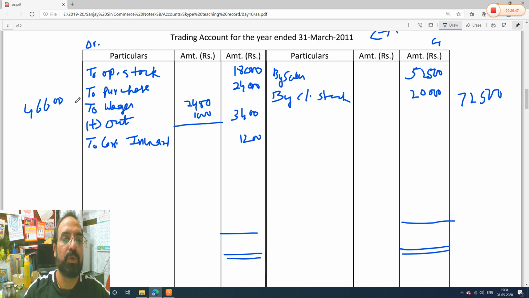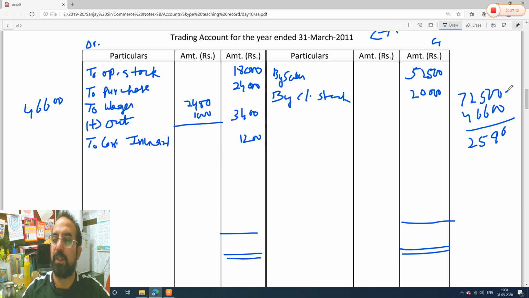So which side is more? This side is more. So if our credit side means our income side is more, and expense side, purchase, wages is less, we will deduct 46,600 from 72,500. So what is the value that we are getting? 25,900.